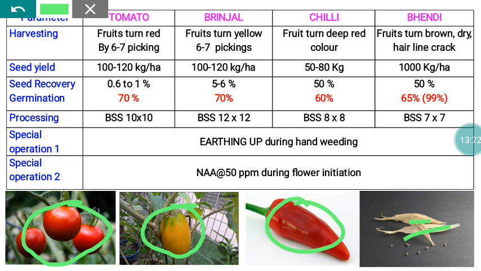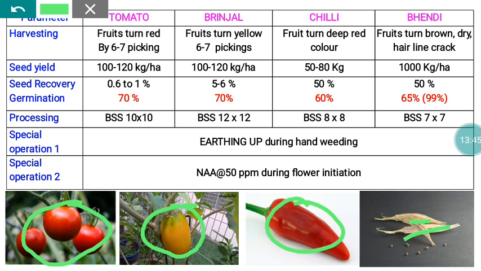Regarding grading of the tomato seeds, we are using BSS 10 into 10 sieves, and brinjal BSS 12 into 12, chili BSS 8 into 8, and Bendi BSS 7 into 7. Regarding crop cultivation, the special operations are earthing up and hand weeding.